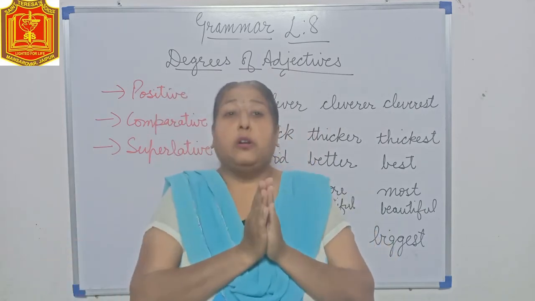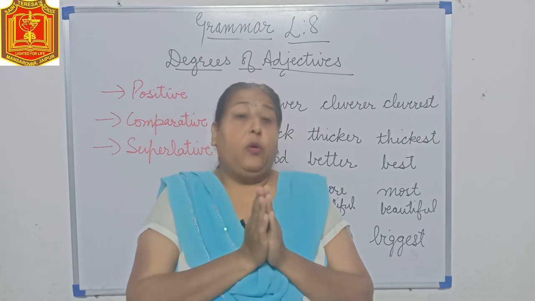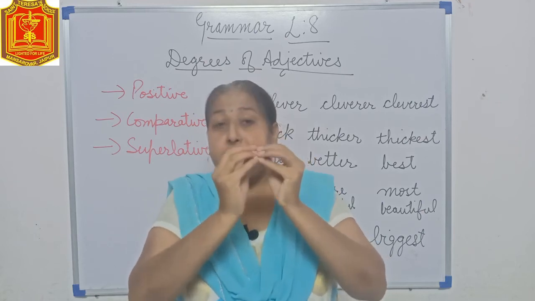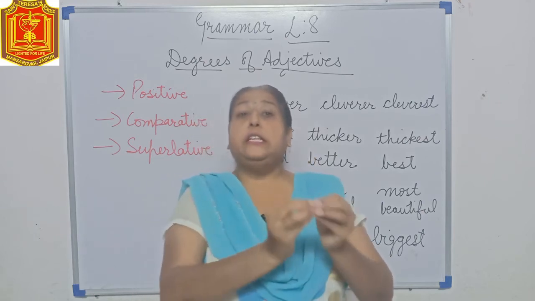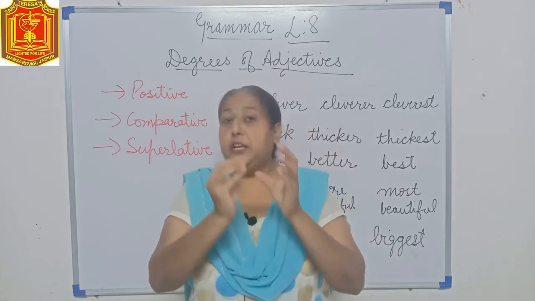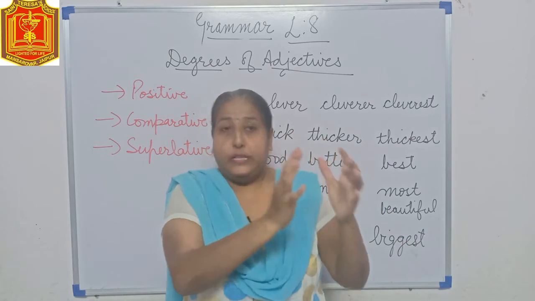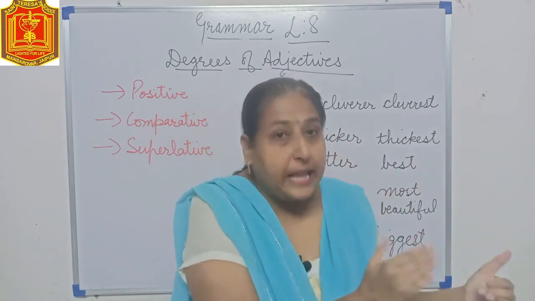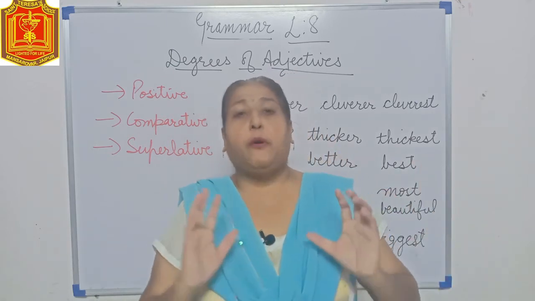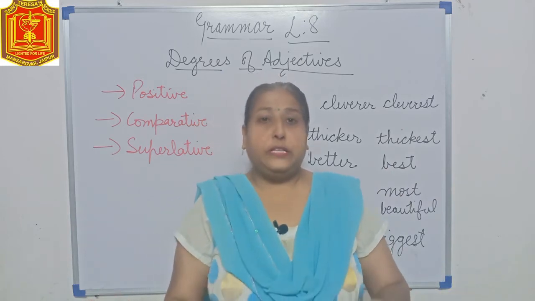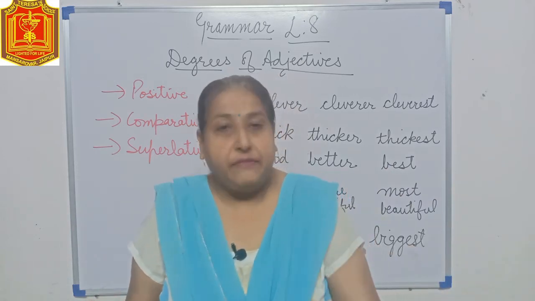This box is heavy. If you are talking about one single box, you will say this box is heavy. If you are comparing one box with the other box, you will say this box is heavier than that. If you are talking about many boxes, you will say this box is the heaviest.